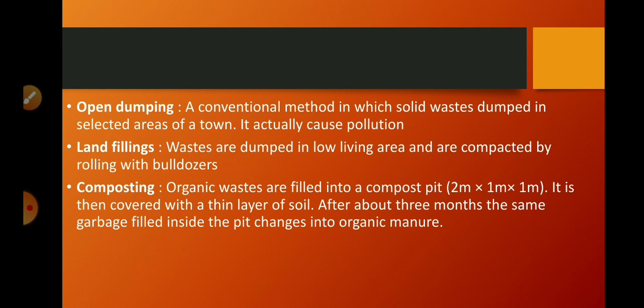Next one is landfilling. Waste is dumped in low-lying areas and compacted by rolling with bulldozers. Next is composting. Organic waste is filled into a compost pit. It is then covered with a thin layer of soil. After about 3 months, that waste gets converted into organic manure. We can use that organic manure in our garden or as manure for the agricultural field.